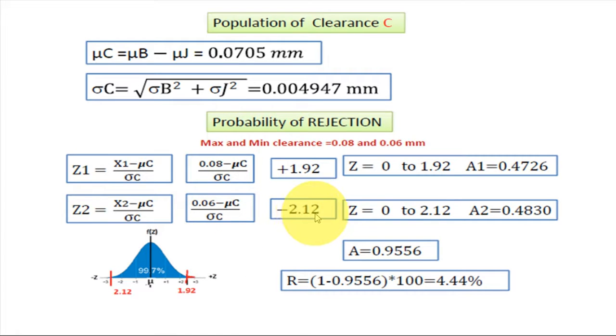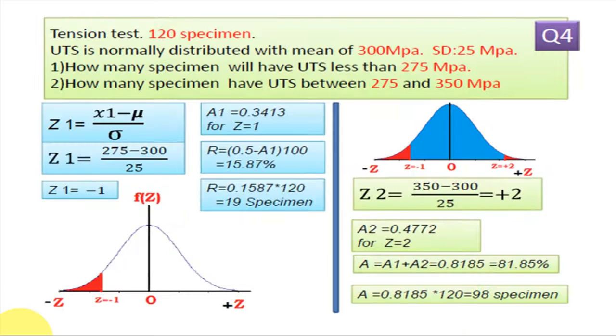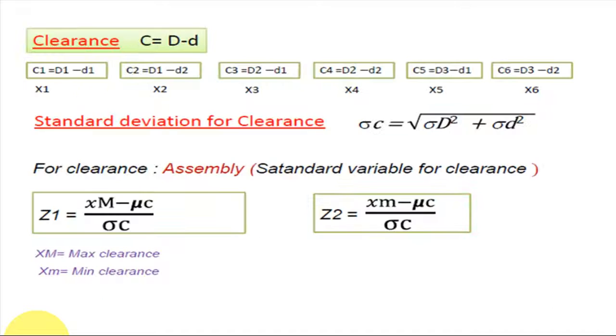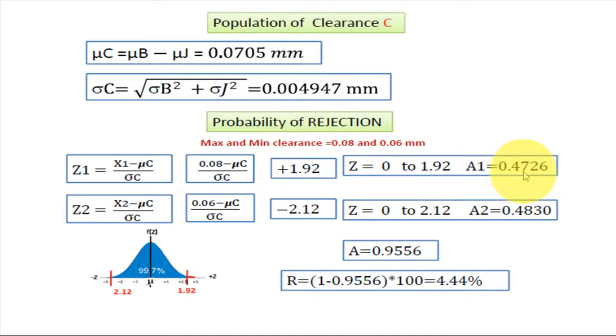So now we have to find the area from 0 to Z1, that is 0 to 1.92, and the area from 0 to minus 2.12. Initially we find the area from 0 to 1.92, so we see the chart. For 0 to 1.92, 1.9 is the row and this is the 2 column, and it comes to 0.4726. So 0.4726 is this area.